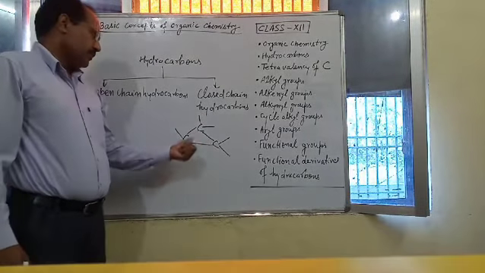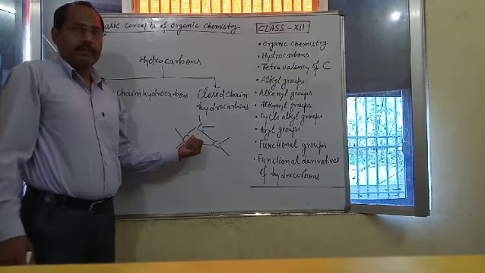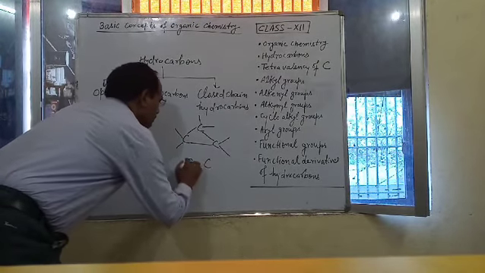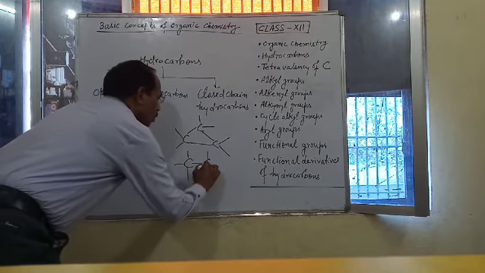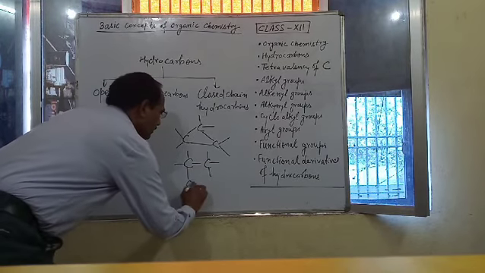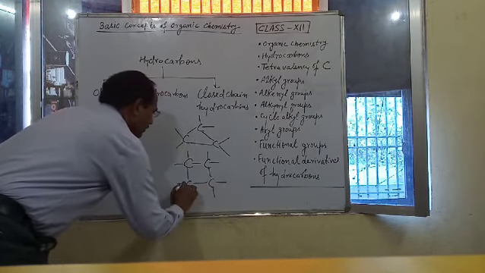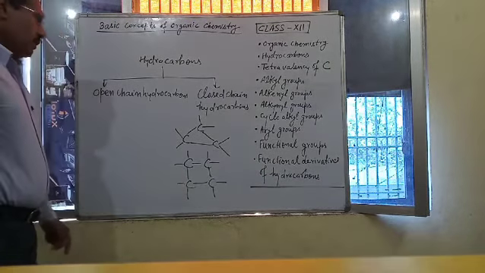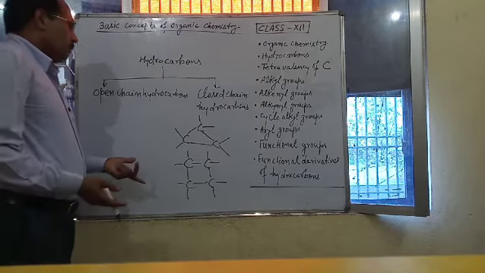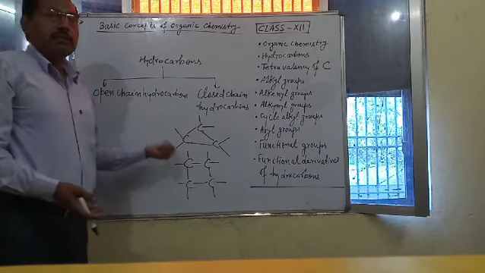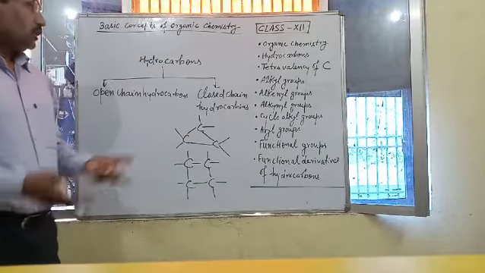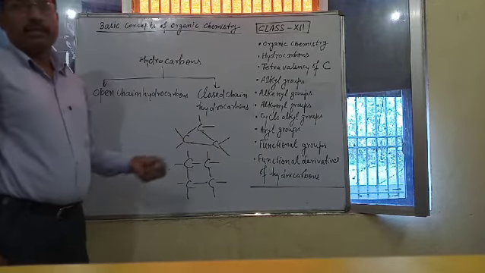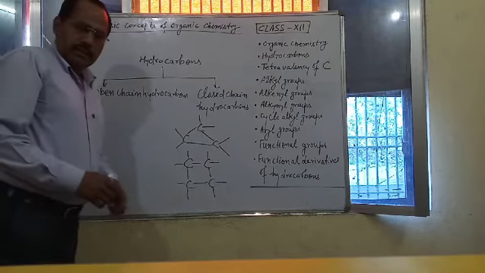Three carbon atoms means three-membered cyclic ring. Similarly, it can form four-membered cyclic ring. This is a four-membered cyclic ring of carbon atom. It can form five-membered, six-membered, seven-membered, and so many membered carbon atom ring in cyclic compounds. Okay.